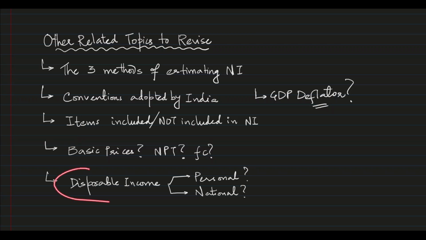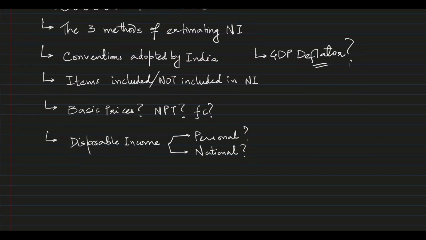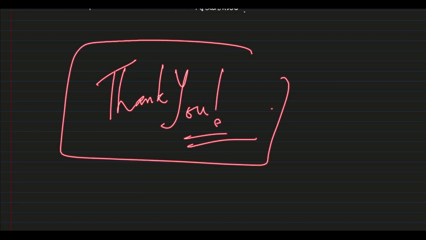Plus what are disposable income, personal disposable income, and national disposable income? What are the items included or not included while estimating the national income? So these are a few topics that you have to revise if you are interested more in this chapter. But I guess this is it, and any question from this topic can be solved using this video in the exam, especially OPSC prelims.